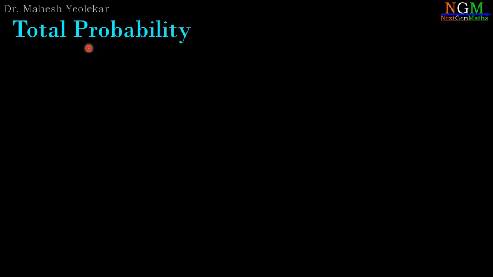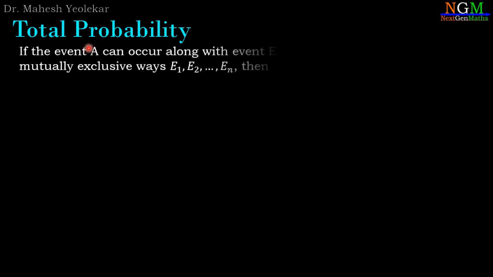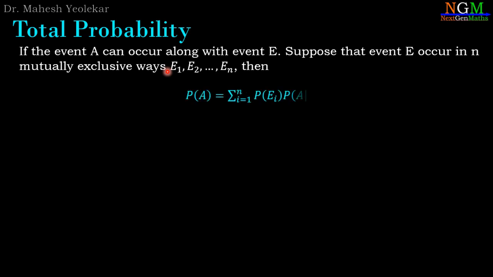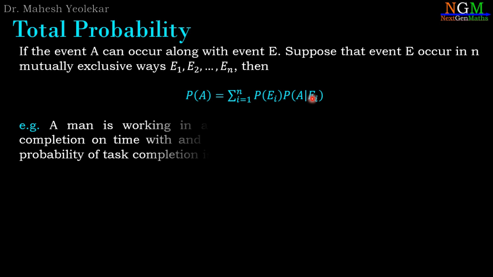Total probability. To understand the concept of Bayes theorem, we need to understand total probability first. If the event A can occur along with event E, suppose that event E occurs in a mutually exclusive way E1, E2, ..., En, then the total probability of A equals sigma i equal to 1 to n, probability of Ei into probability of A slash Ei. Here, it is the conditional probability of A when Ei has already occurred. So through an example, we can easily understand this concept.